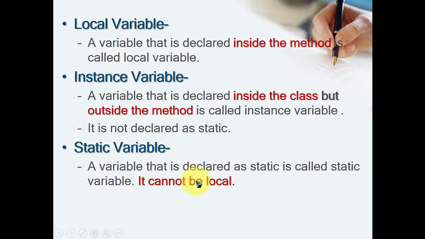Static variables are class-level variables, a class-level entity, and are declared with the keyword static. It should not be local. You cannot make it local. If you make it local, it is not treated as a static variable; it is treated again as a local variable, because there is no use in declaring a local variable as static. So don't do this.